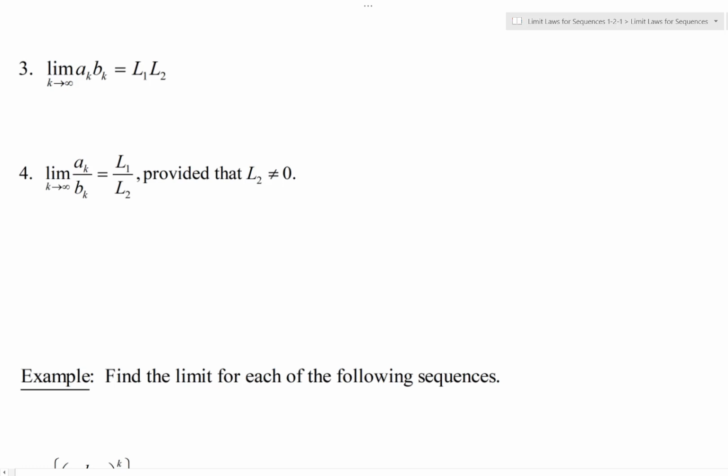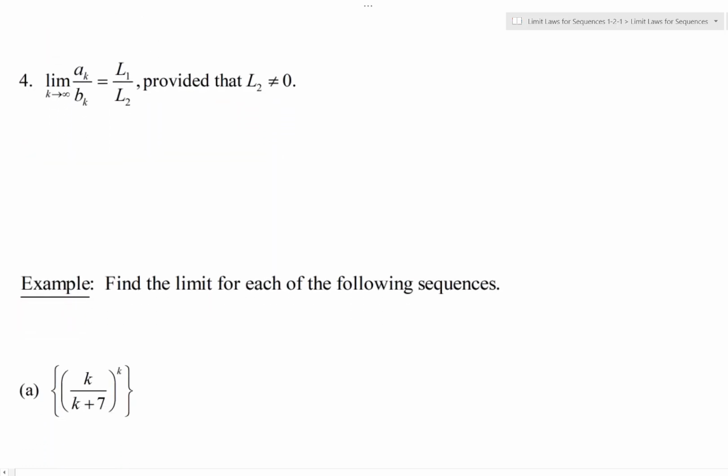So let's do a couple of examples. Let's find the limit of each of the following sequences. We're going to look at some abstract ones, and this is more to remind us about how the limits work, because it might have been a while.